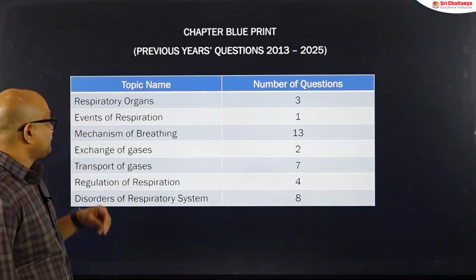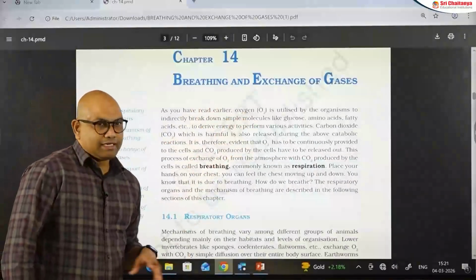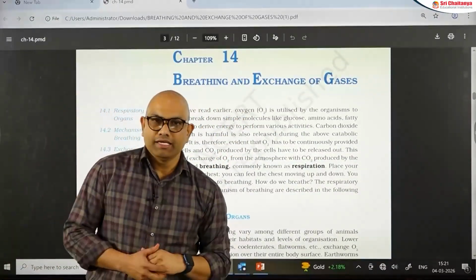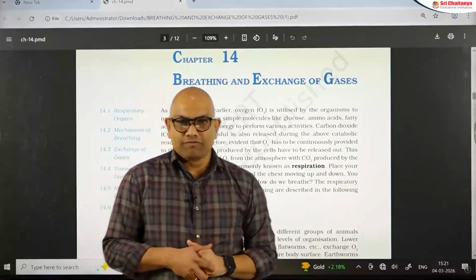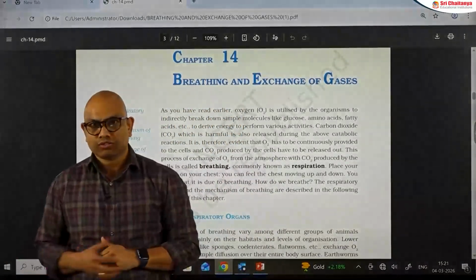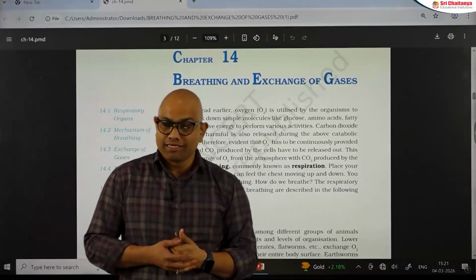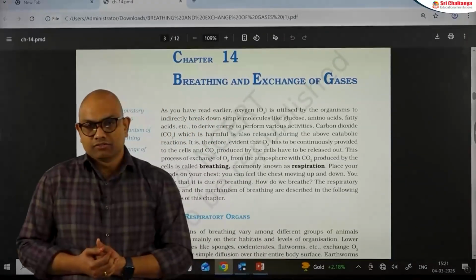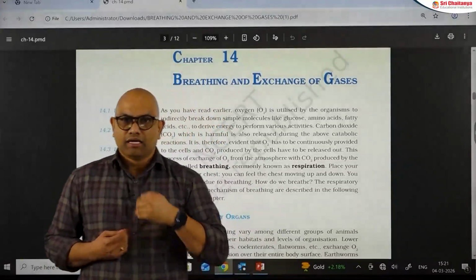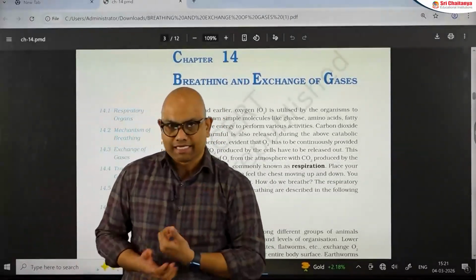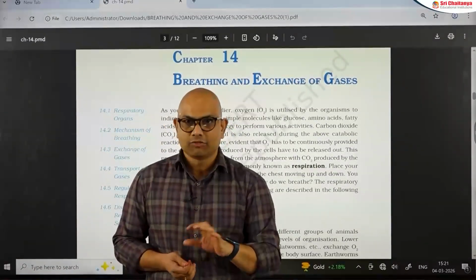The first topic is respiratory organs. Before getting into the respiratory organs, let me give you the introductory points. Our body utilizes oxygen for the indirect breakdown of simple molecules like glucose, fatty acids and amino acids to derive energy. In this process, carbon dioxide is released, which is harmful to the body. For that purpose, we need continuous intake of oxygen and continuous output of carbon dioxide. This exchange of oxygen and carbon dioxide between the body and the atmosphere is said to be respiration.